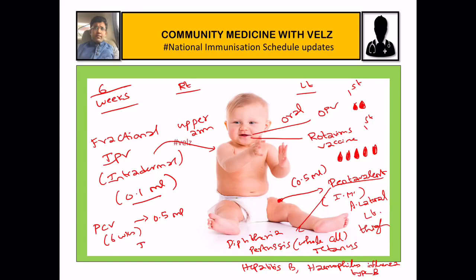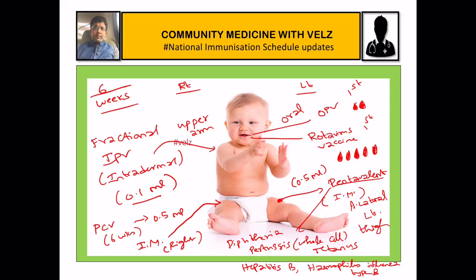It is given intramuscularly, on the anterolateral aspect of the mid thigh on the right side. This pneumococcal conjugate vaccine also has no diluent.